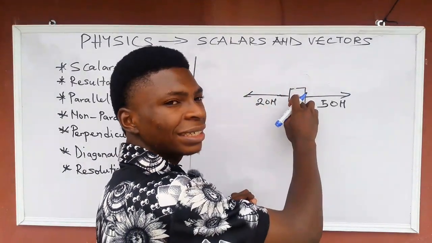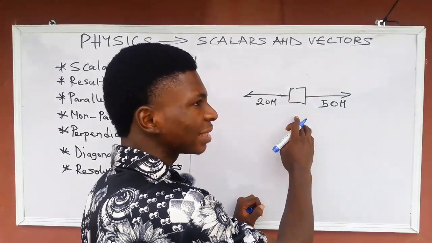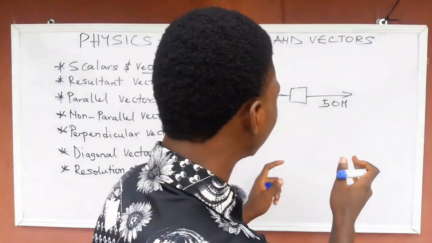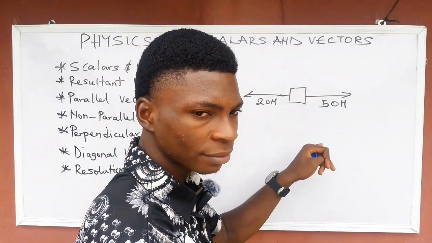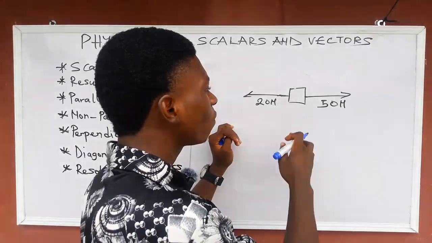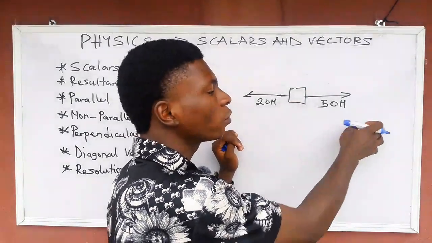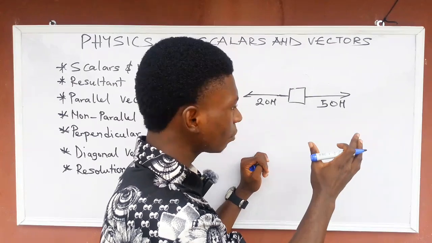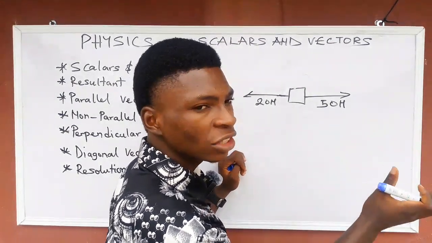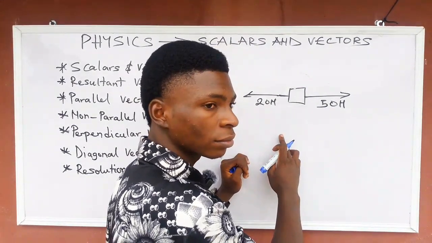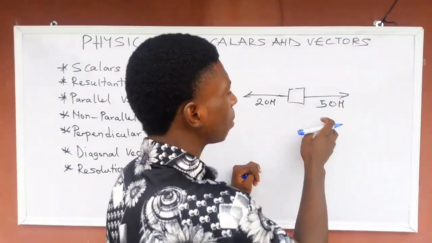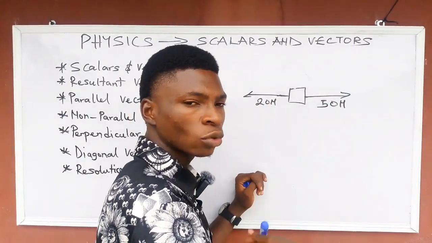How fast this box will move towards this side depends on the difference between the magnitude of these two forces. Are you getting it now? We all know that this box will move to this side because this one is more powerful than this one, and they are opposite each other.